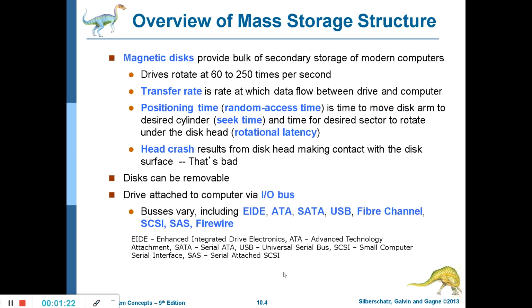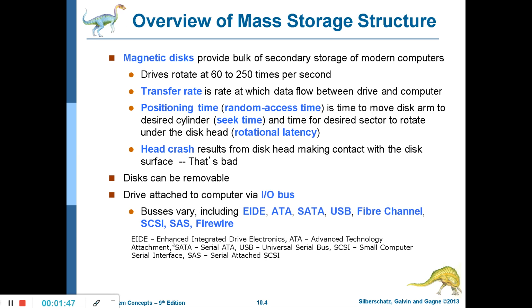The drive is attached to the computer via an input output bus. There are different kinds of buses, which I think you have already studied in computer organization. Buses vary, including EIDE, ATA, SATA, USB, fiber channel, SCSI, SAS, FireWire.